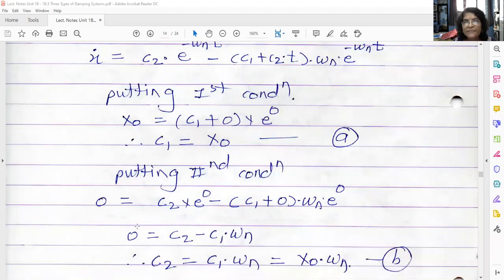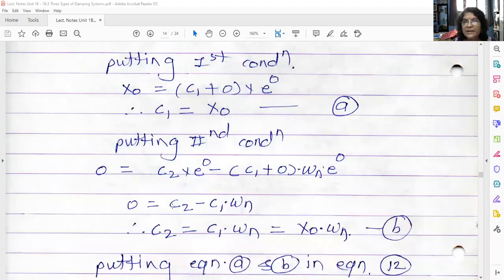So what did you get? 0 = C2 - C1 omega n. So C2 = C1 omega n. Put the value of C1 here, that is X0. So C2 = X0 omega n. So you got the values of the two constants: C1 = X0, C2 = X0 omega n.